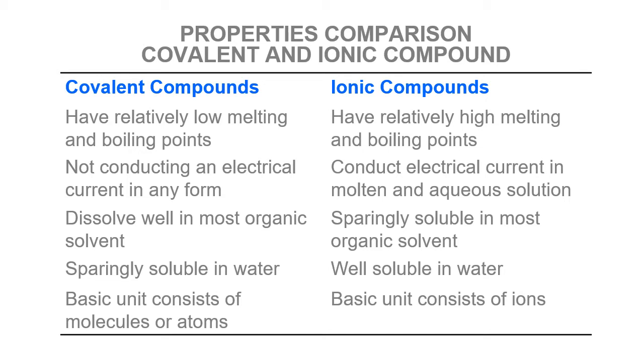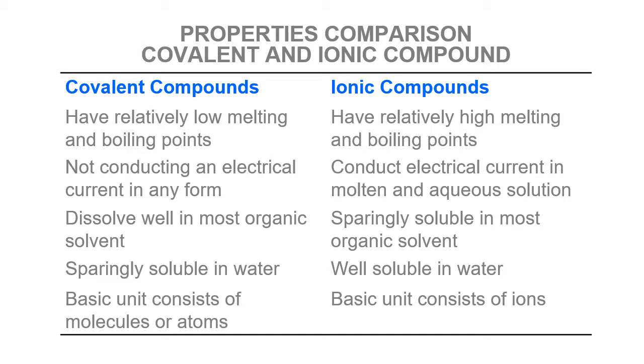Ionic compounds are generally not soluble in most organic solvents, however covalent compounds dissolve well in most organic solvents. Ionic compounds are well soluble in water, for example the salt NaCl is soluble in water.